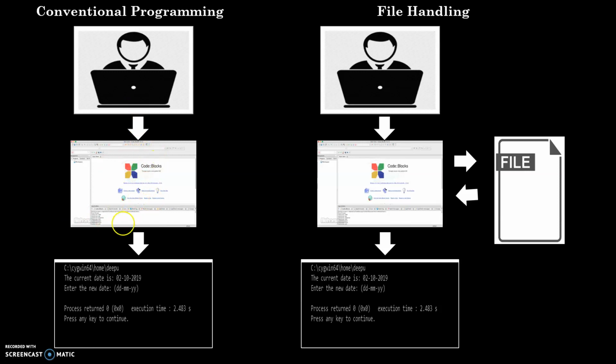After doing that coding, the user will compile that program and execute it. So somehow we will get this kind of output in Code Blocks. This is how the programming that we have done till now works. Whenever I close my program, everything will be erased, and if I want to run my program again, I will have to execute my program.